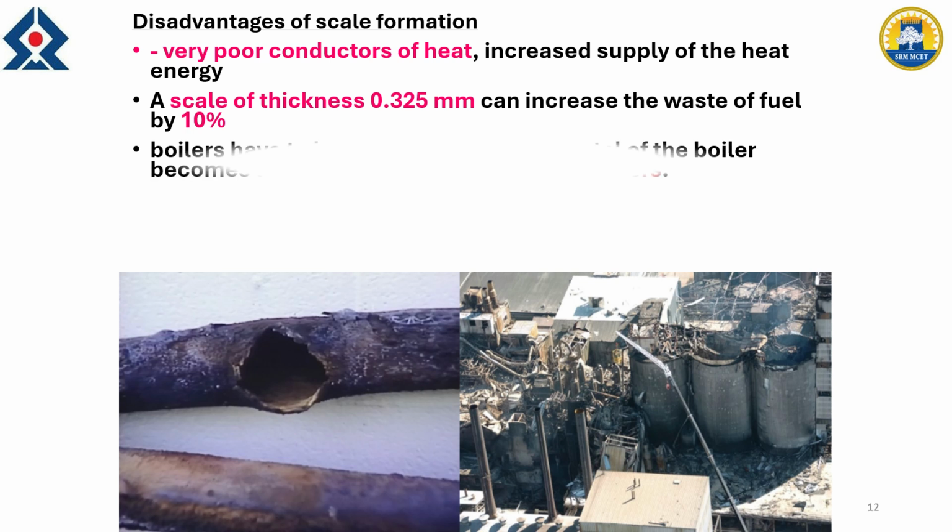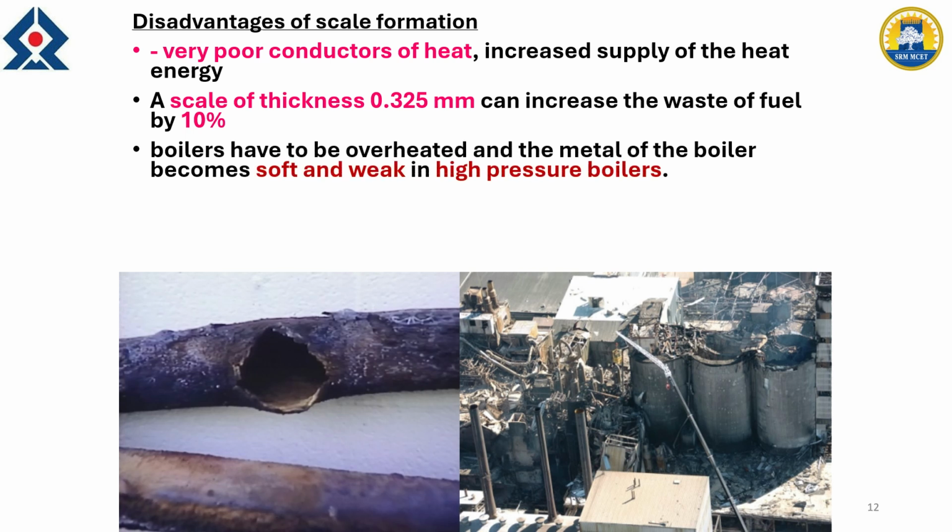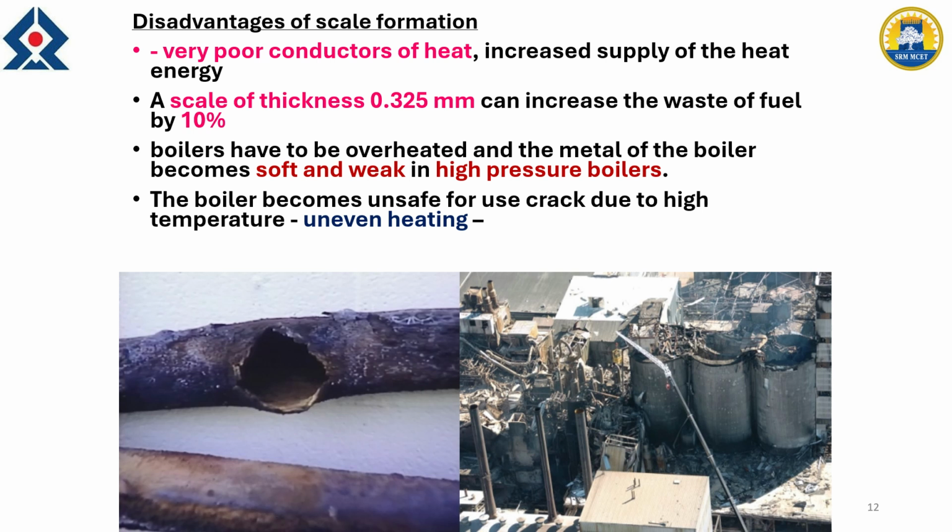And sometimes if it blocks the outlet of the boiler for water, there is a chance for boiler explosion also. So it is a little bit dangerous. The people working in the boiler will check the outlets and the scale formation, otherwise there is a chance for boiler explosion.